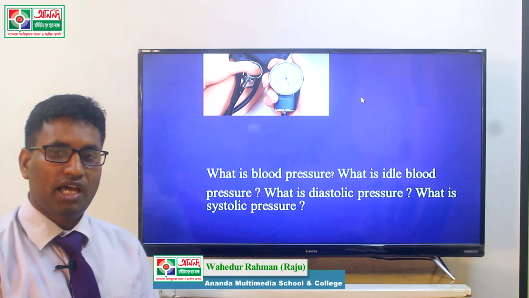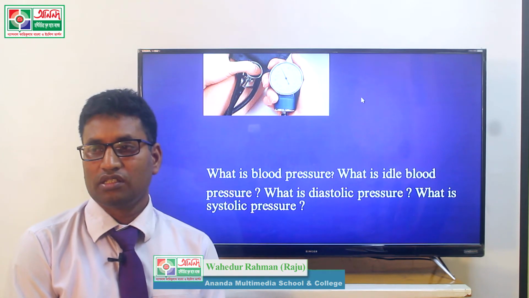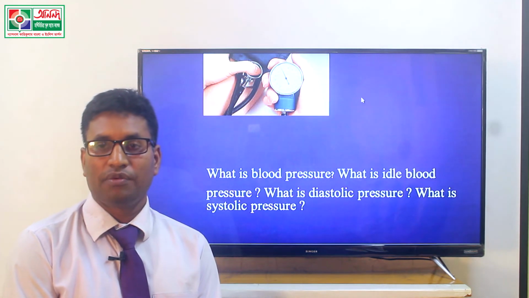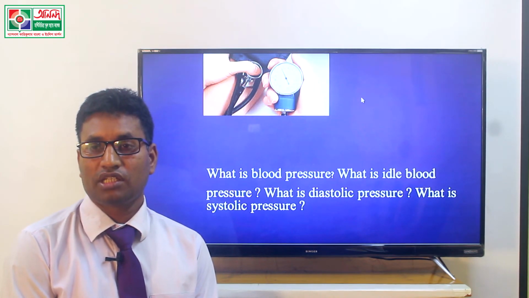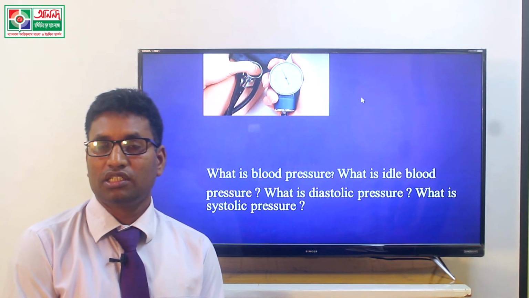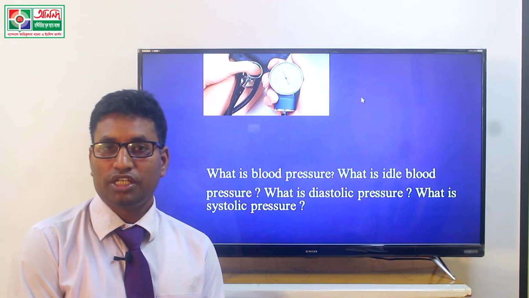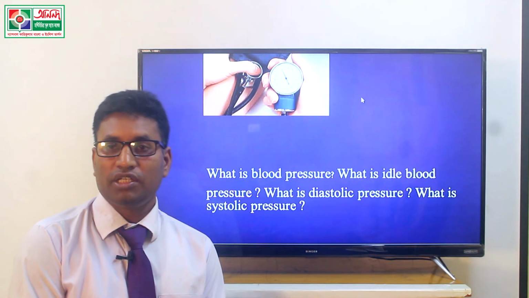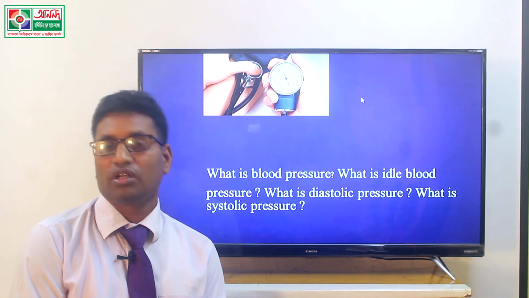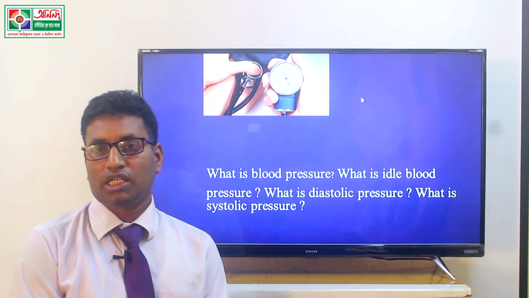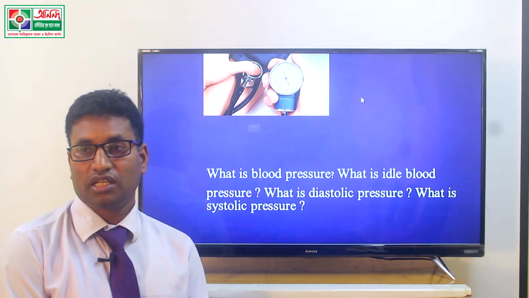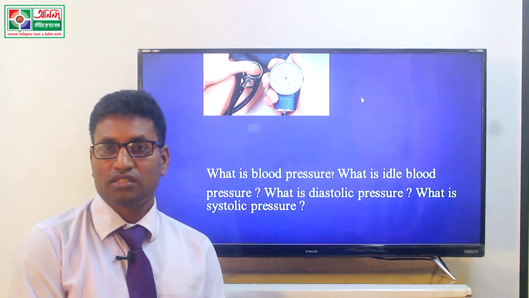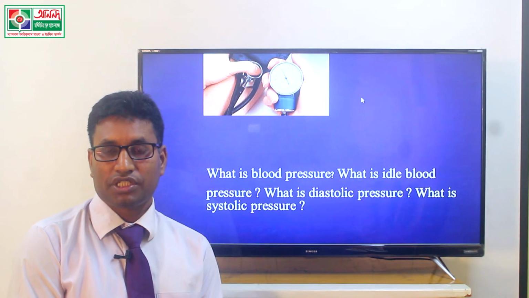Another topic, ideal blood pressure. Every person has an ideal blood pressure, and the range of this ideal blood pressure is 120 to 80 millimeters, or slightly lower or higher. Another topic is pulse or pulse rate, and this topic is mainly related to blood pressure.